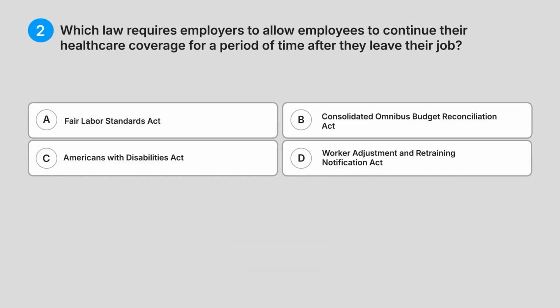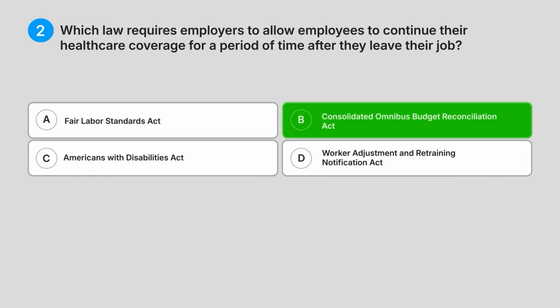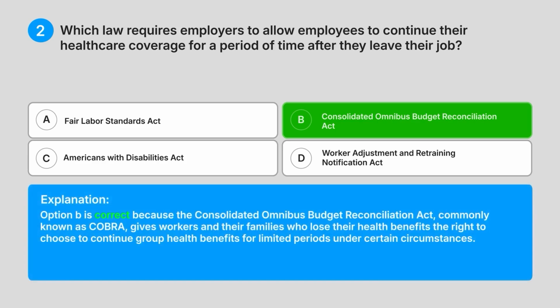Correct answer, B. Consolidated Omnibus Budget Reconciliation Act. Explanation: option B is correct because the Consolidated Omnibus Budget Reconciliation Act, commonly known as COBRA, gives workers and their families who lose their health benefits the right to choose to continue group health benefits for limited periods under certain circumstances.